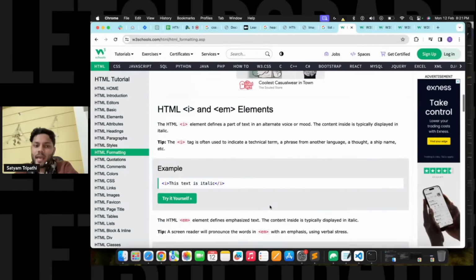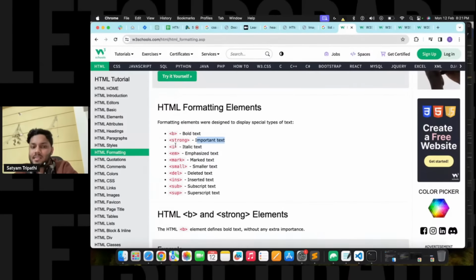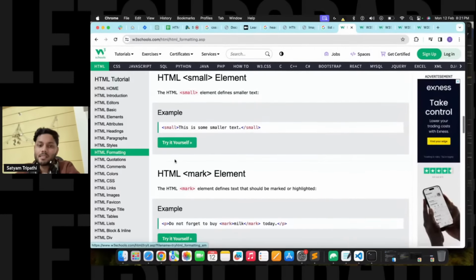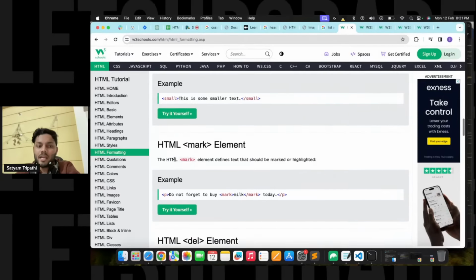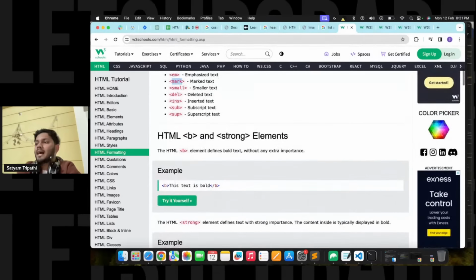Similarly, we have multiple tags. I is there, for italic text you have to use this tag. Emphasized text, you have to use this one. Marked, you have to use this one, like this. So everything is there. The last thing that we are left with is we have to discuss the forms in HTML.